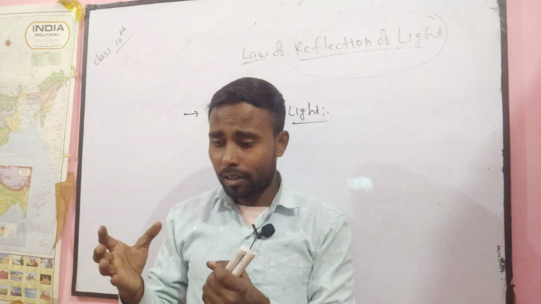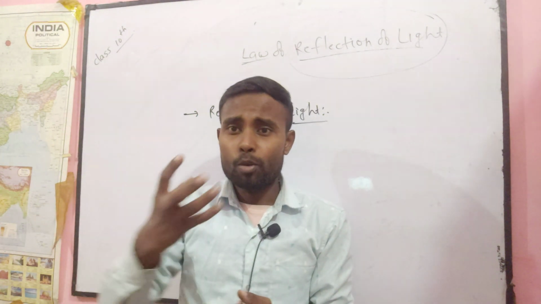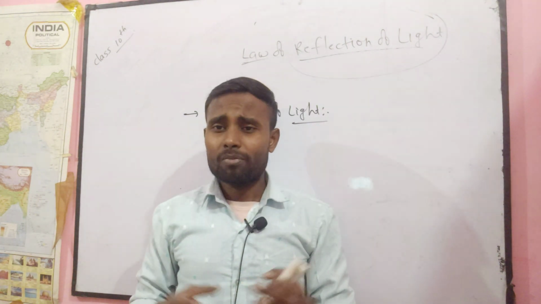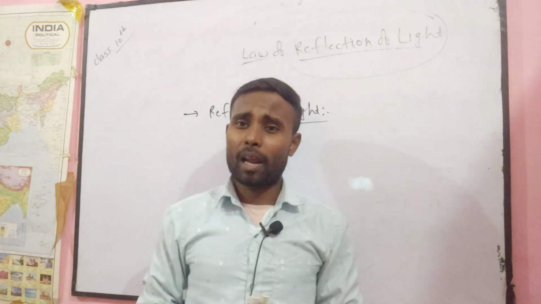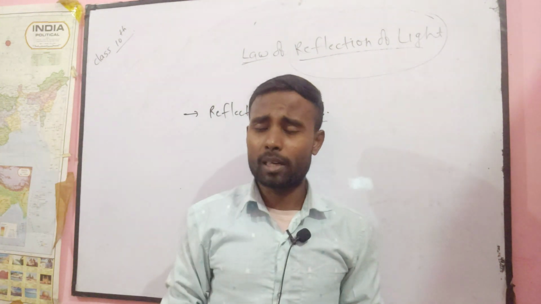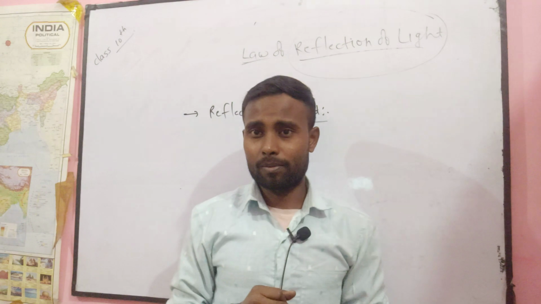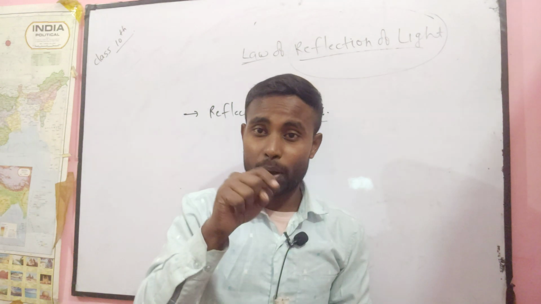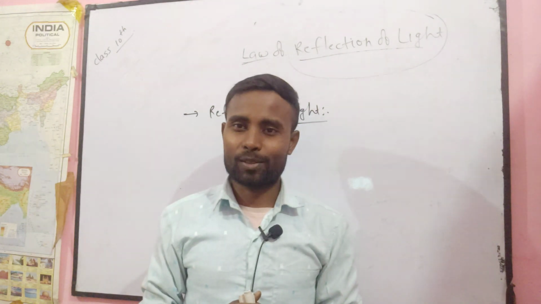When light falls on the surface of the earth, most of the energy is absorbed by the surface, because our earth has moisture, somewhere water, somewhere plants, somewhere any object, somewhere any factory. That means most of the light energy is absorbed, but some of it is also reflected back into the same medium. And this event is known as reflection of light.